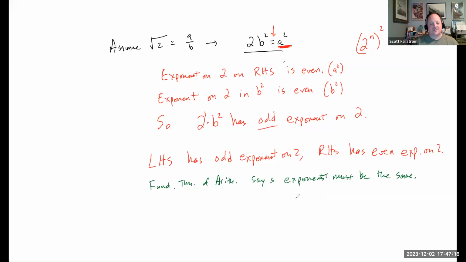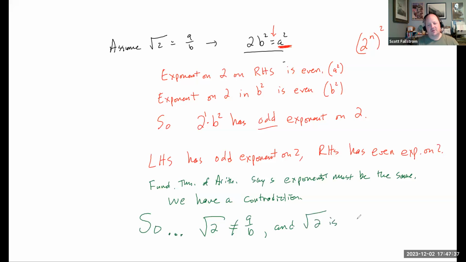If the exponents must be the same, we have a contradiction. So the square root of 2 cannot equal a over b, and the square root of 2 is irrational.